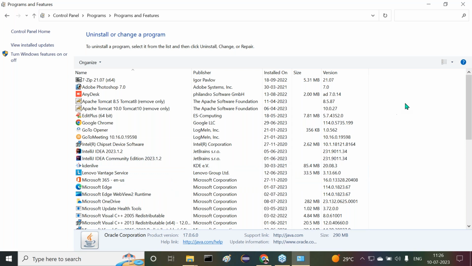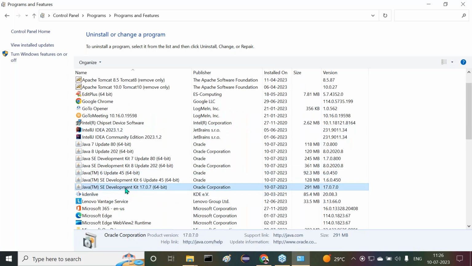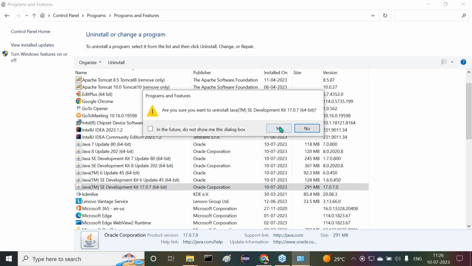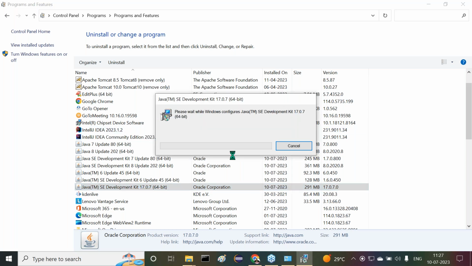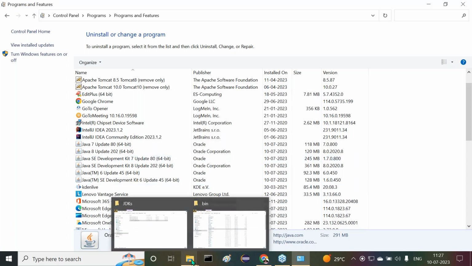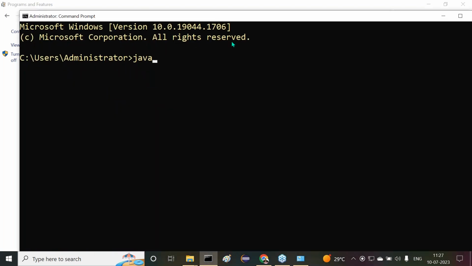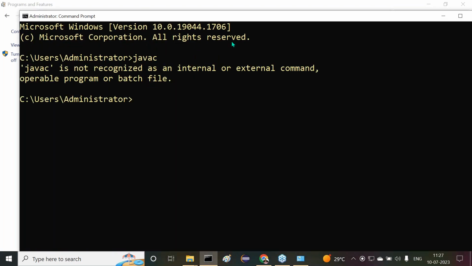Again, all Java software here we are getting. Refresh it. Yeah, Java 17, I don't require it. Sorry. Because of this one only, Java 17 is coming directly. Okay, I'm going to uninstall it. Don't worry, later I'll install it. But anyway, I showed the process to you. Now try to understand it. All right, I open it. Now I type javac.